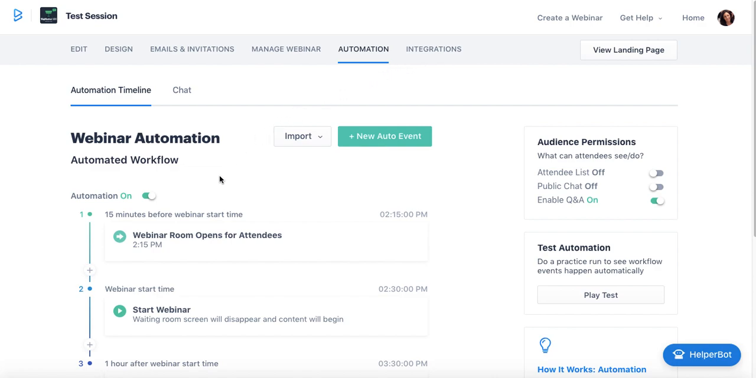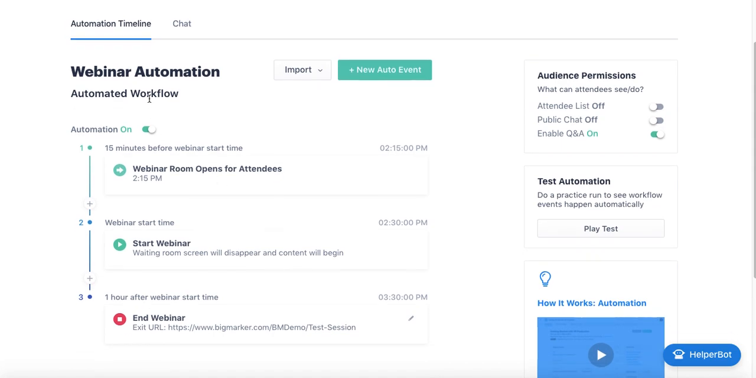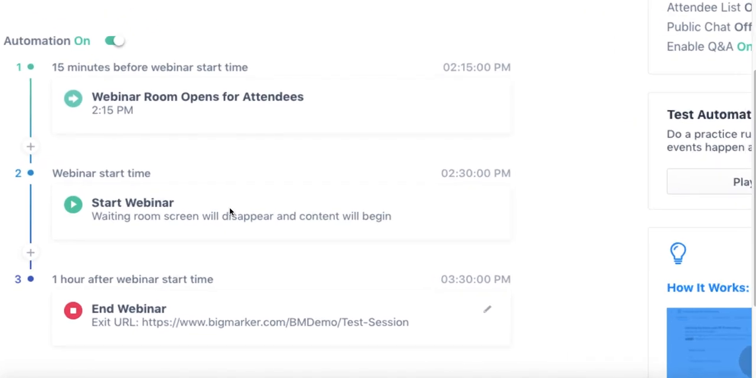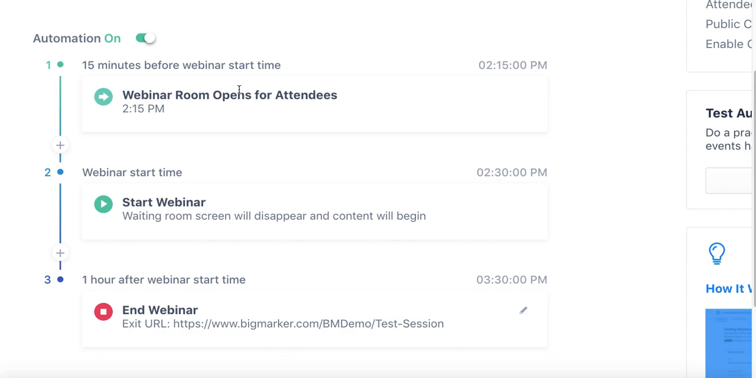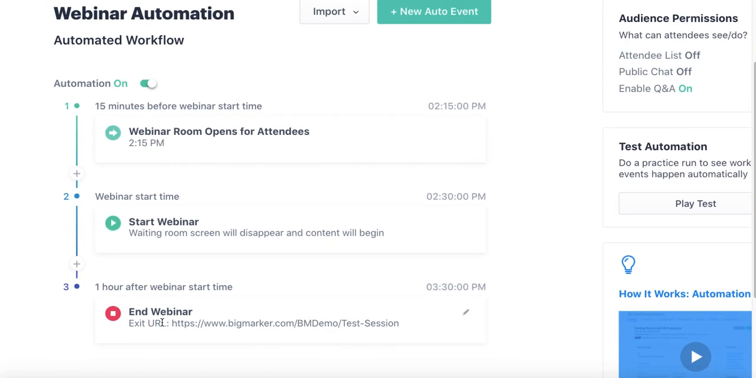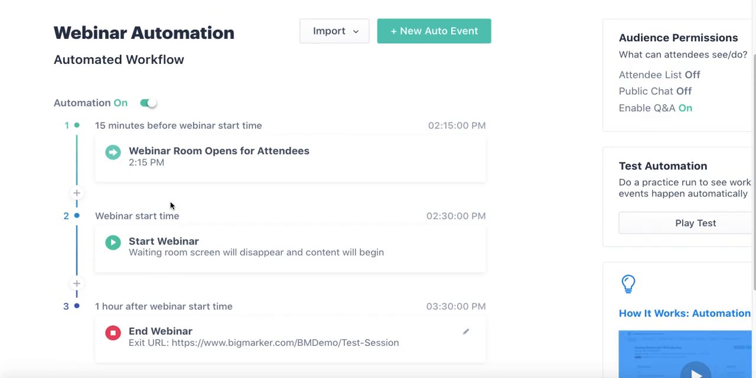On this section, you'll notice that you have what's called our automated workflow, where we have 3 default events: the open time, which is 15 minutes before the scheduled time, the start time, so the scheduled start time, and then the end time of the webinar. And any events that you want to add in between these 3 events is fair game.